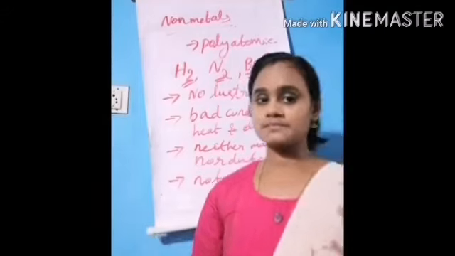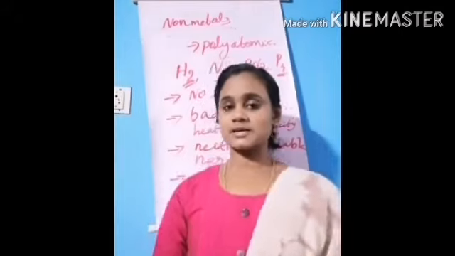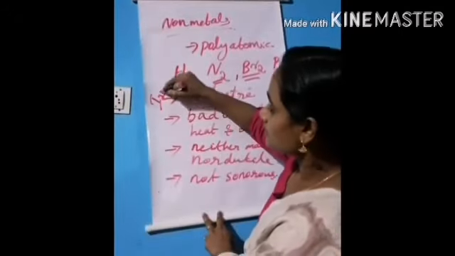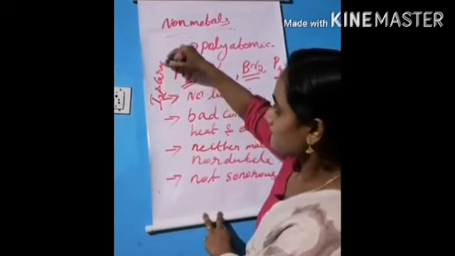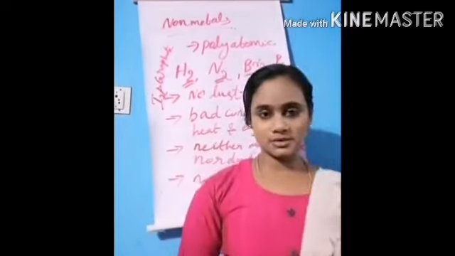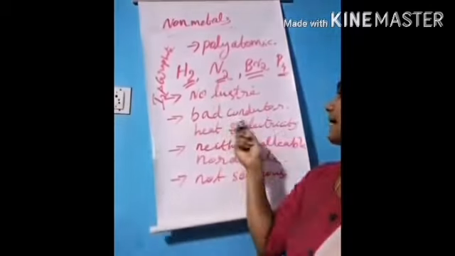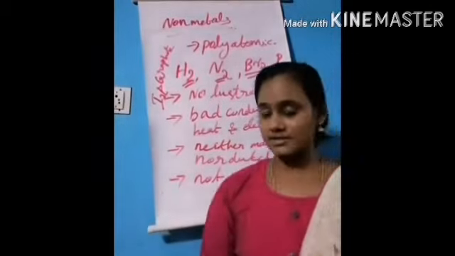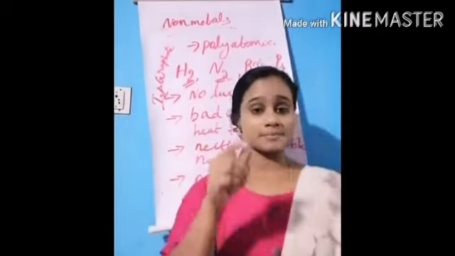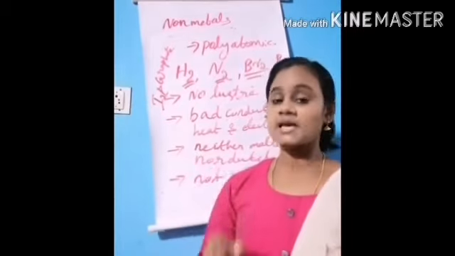Clear now? I told you non-metals have no luster, but there are some exceptions: iodine and graphite have luster in nature. I told you non-metals are bad conductors of heat and electricity, but graphite is a good conductor of heat and electricity.